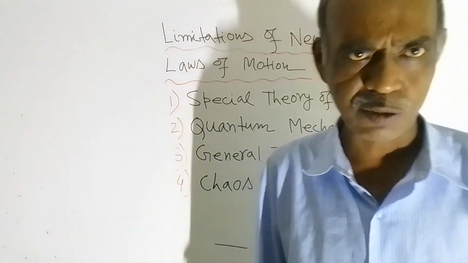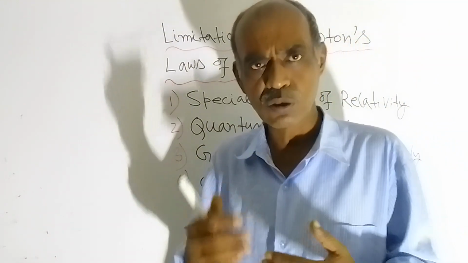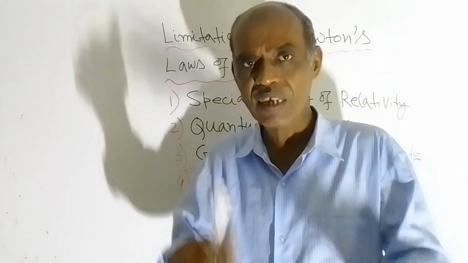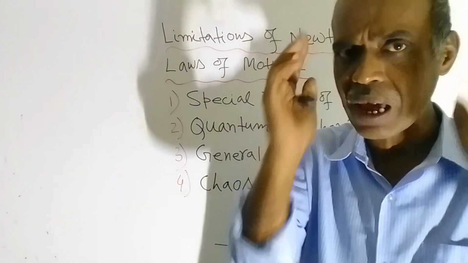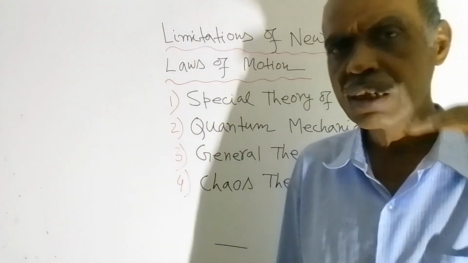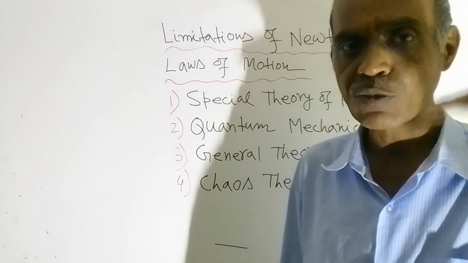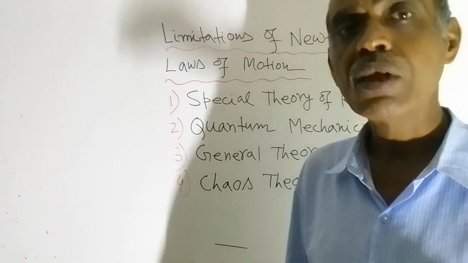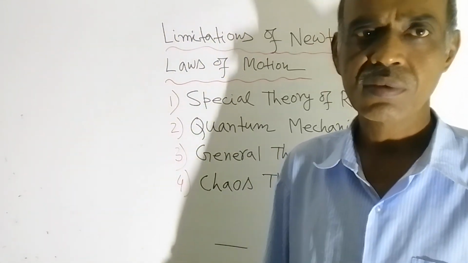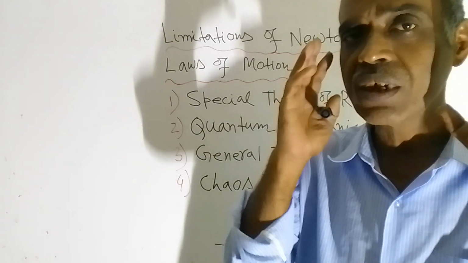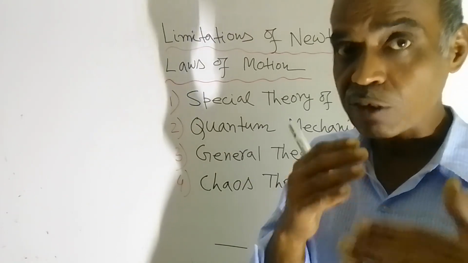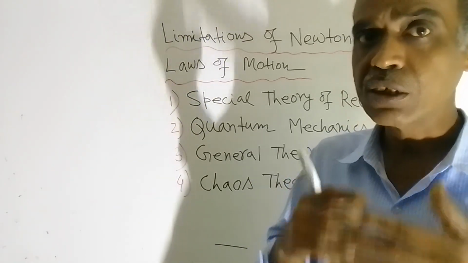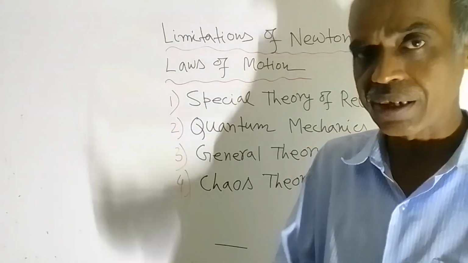But for high velocities, means velocities comparable to the velocity of light, in those cases, Newton's laws of motion cannot be applied. If you apply Newton's laws of motion in those cases, you will get erroneous result. So that is one limitation. For high speeds, Newton's laws of motion cannot be applied.